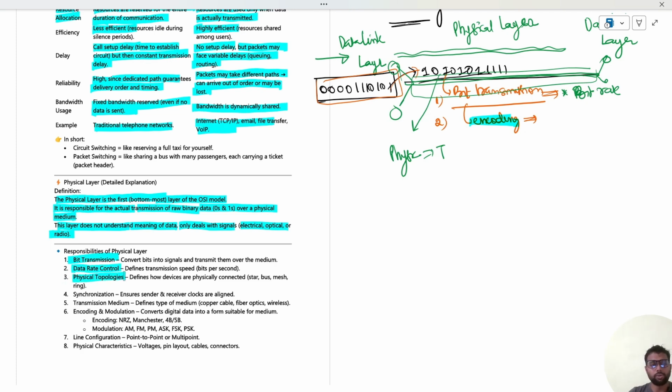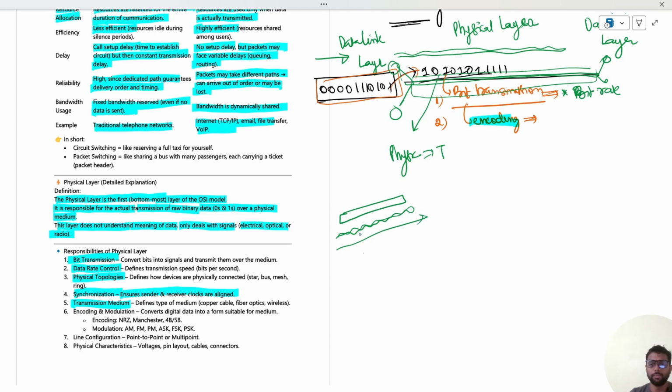Physical topologies, we have already seen what topologies are. Synchronization, ensuring the sender's and receiver's clocks are aligned. Transmission medium, what are the transmission media? That means whether you are transmitting through an optical cable, or through copper twisted pair cable, or you are transmitting wirelessly, or you are using a coaxial cable.